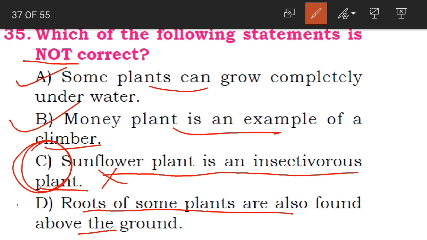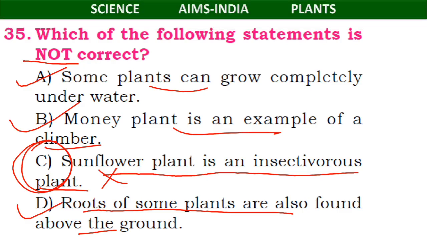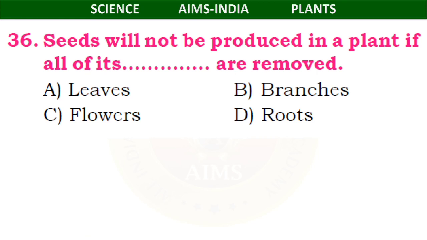Clear children? D, roots of some plants are also found above the ground. This is also correct. In some plants, roots can be found above the ground. Like for example, air plants.